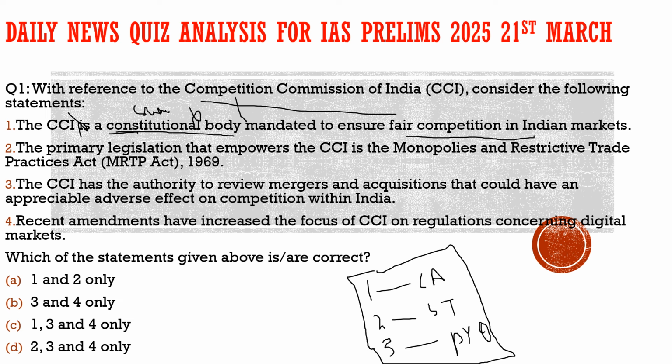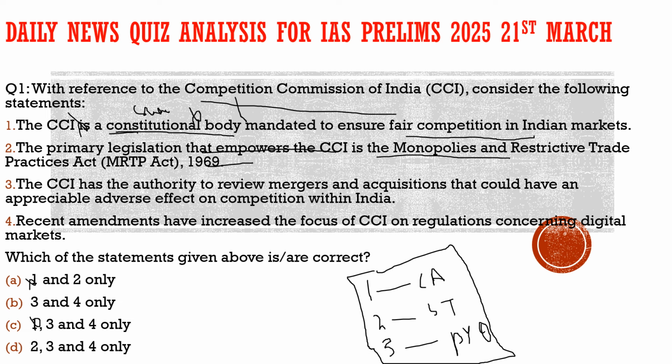So let's apply this method of how we should solve the questions in the exam. By knowing that the first statement is incorrect, we can eliminate option A and option C. Now let's move to the second statement. It says the primary legislation that empowers the Competition Commission of India is the Monopolies and Restrictive Trade Practices Act, MRTP Act 1969. Is it so?